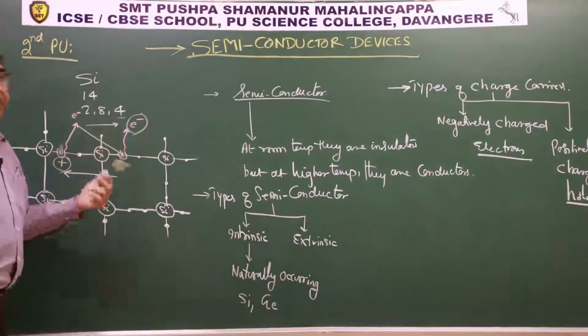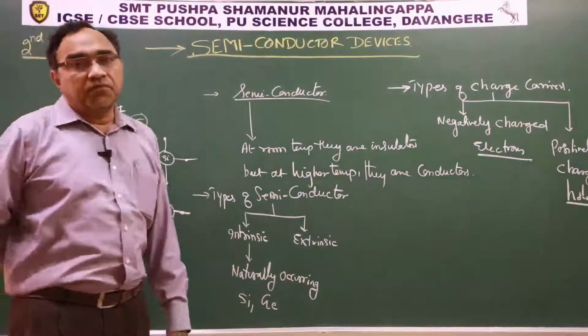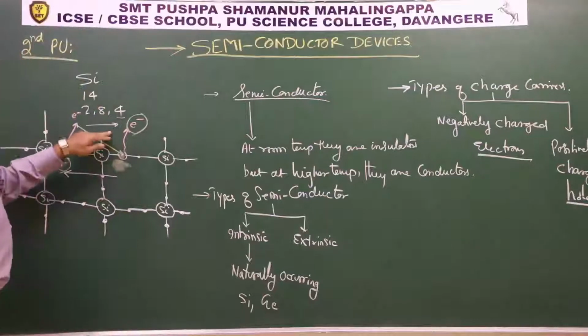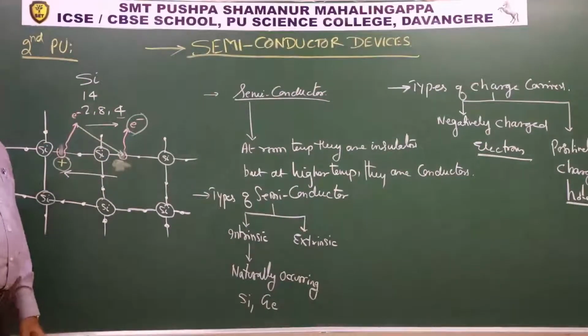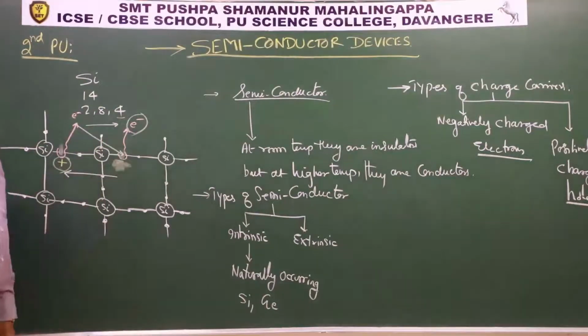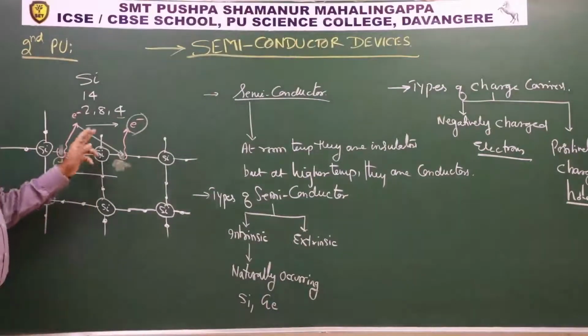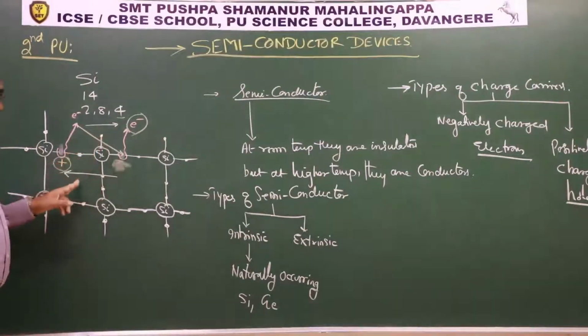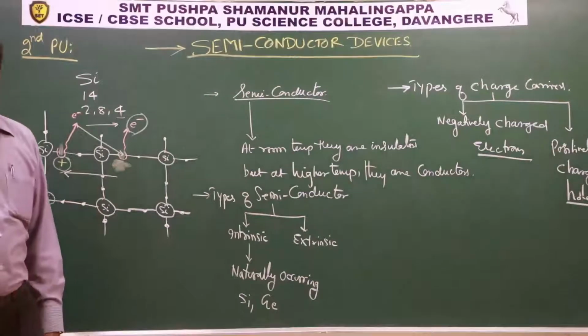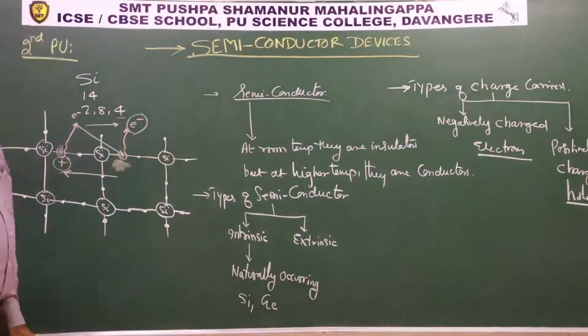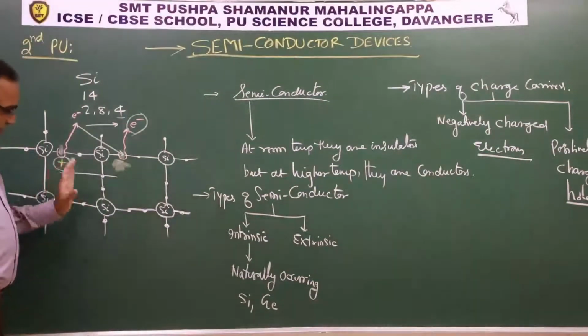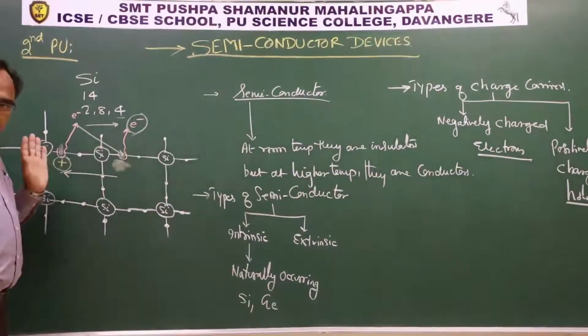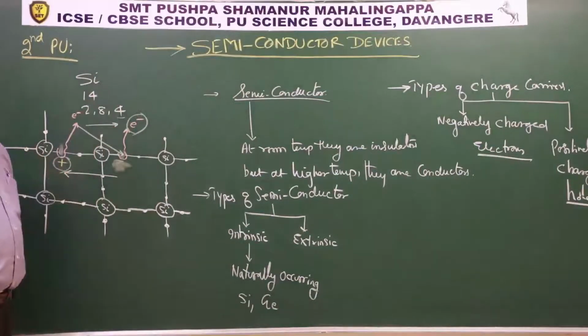Electronic current is the current which is because of the mobile electrons which are present here. Observe, electronic current and the hole current are in opposite direction. This is what we can also confirm here. This is the behavior of silicon as a semiconductor.